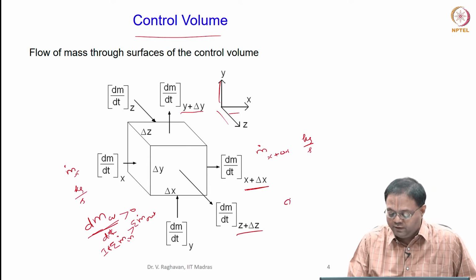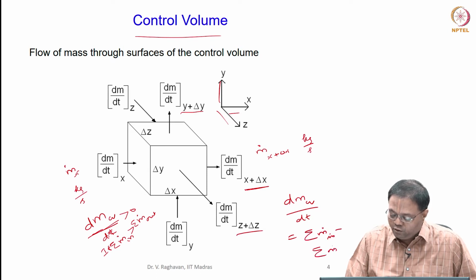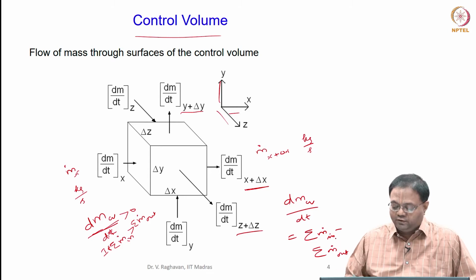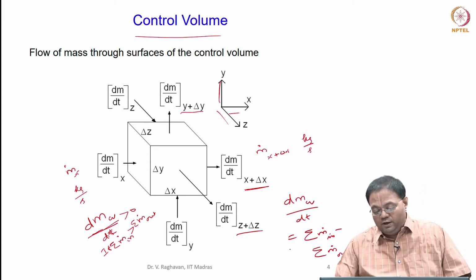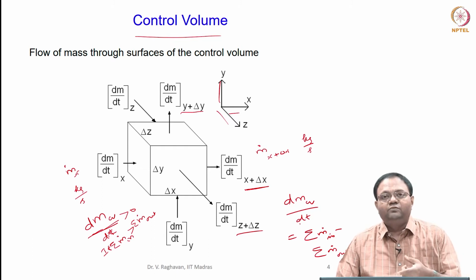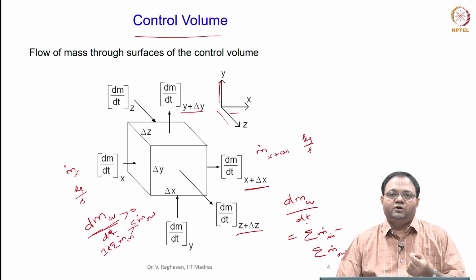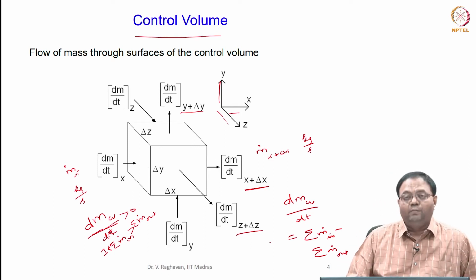Or we can simply write dm CV by dt equal to sigma m dot in minus sigma m dot out. So, the simple mass conservation. In this form we are writing, but when you translate this and write the entire equation, you will end up with a partial differential equation. So, this is about mass.